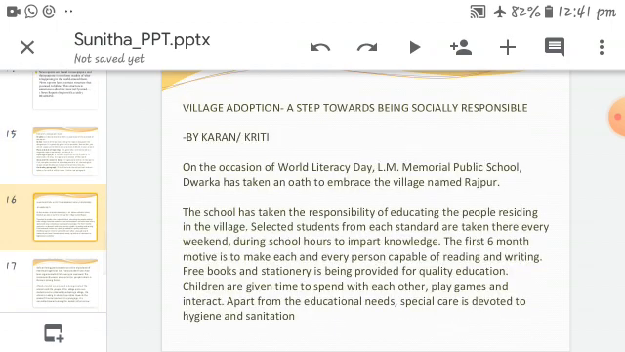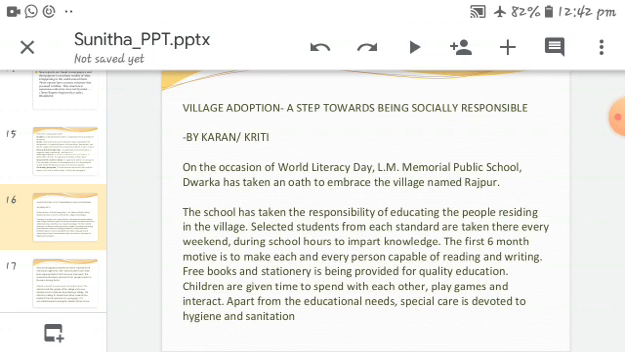And the next thing, here is one of the examples: a newspaper report, "Village adoption, a step towards being socially responsible." It is written by Karan Keriti. On the occasion of World Literacy Day, LM Memorial Public School, Dwarka has taken an oath to embrace the village named Rajpur. So this is an example of report writing. This is about village adoption, and this is a step towards being socially responsible.